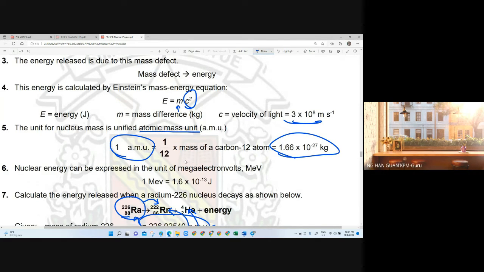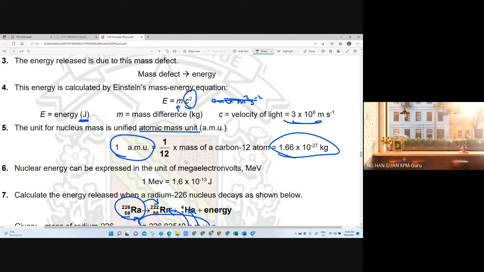Then you get the answer in the SI unit joule. You cannot use other units. You cannot just write AMU meter squared per second squared; we don't accept that. So you have to convert so that everything is in SI unit, and the final answer is in joule.